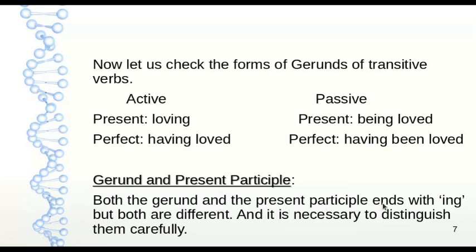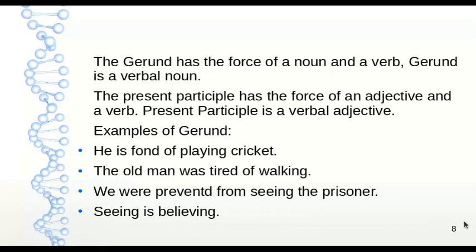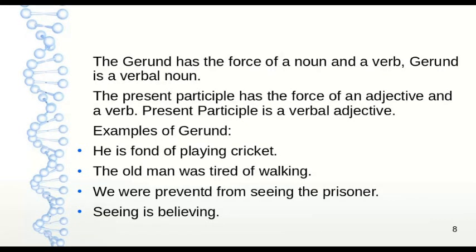Both the gerund and the present participle end with ing, but both are different, and it is necessary to distinguish them carefully in a sentence. We cannot replace them with each other. The gerund has the force of a noun and a verb. It is a verbal noun. The present participle, on the other hand, has the force of an adjective and a verb. Present participle is a verbal adjective.